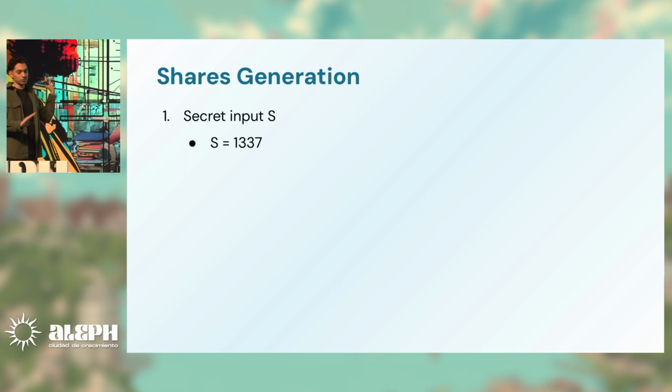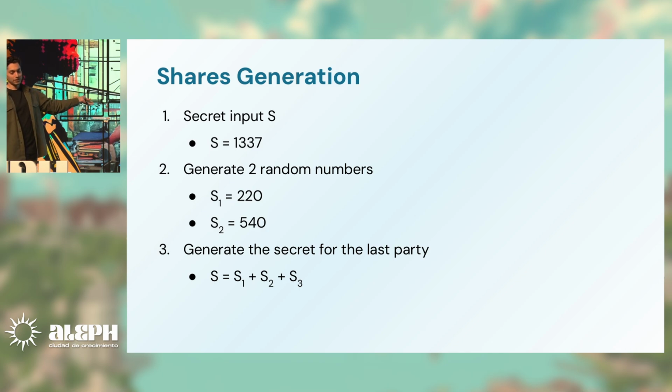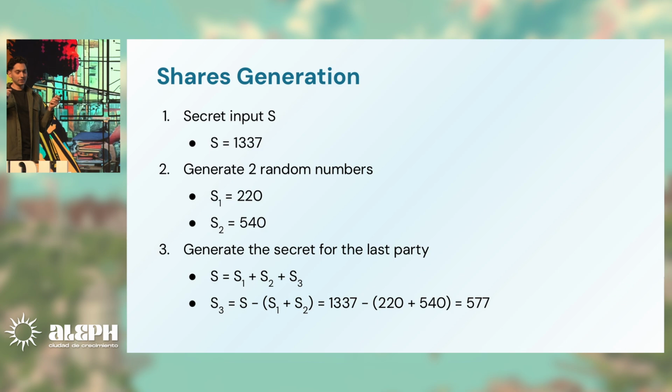So this is our secret. Let's generate these shares. This is our first secret. We're going to choose 2 random numbers, and for the third one, we will base it on this equation. The total secret will be the sum of the shares, and so this gives us our last share, which is 577. That's our last secret share.